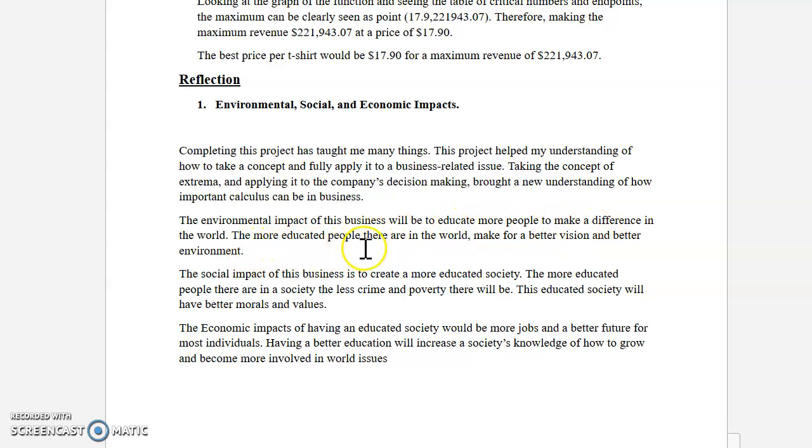The more educated people there are in the world make for a better vision and a better environment. The social impact of this business is to create a more educated society. The more educated people there are in a society, the less crime and poverty there will be, and this educated society will have better morals and values. The economic impacts of having an educated society would be more jobs and a better future for most individuals, and having a better education will increase the society's knowledge of how to grow and become more involved in the world's issues.